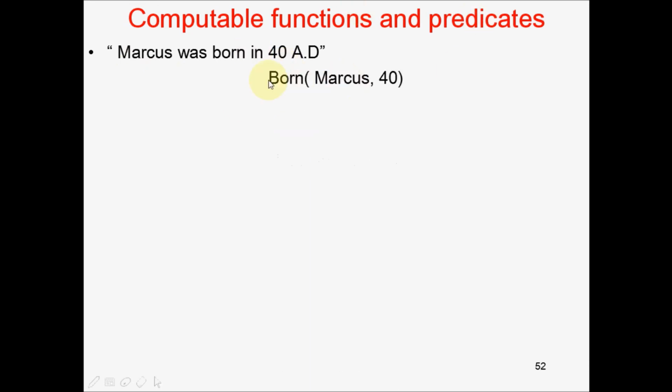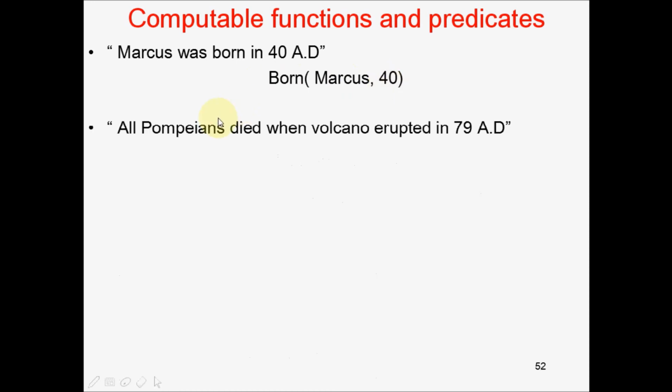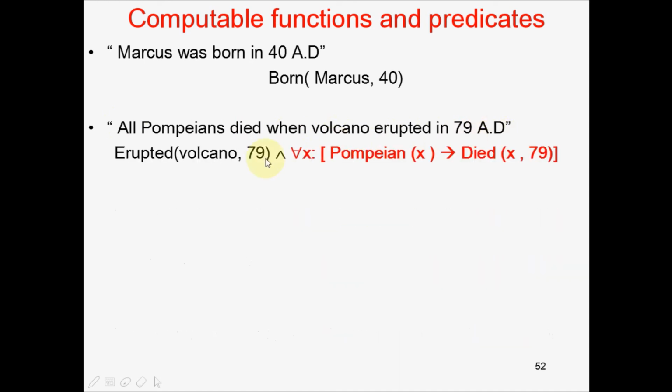Before we end with this particular discussion, let us finally see what computable functions are and when they are used. Consider this particular sentence: Marcus was born in 40 AD. It can be simply written as Marcus born 40. The next sentence, all Pompeians died when volcano erupted in 79 AD, can be written as volcano erupted in 79, and for all x, if x was a Pompeian who was alive at that time, implies x died in 79.